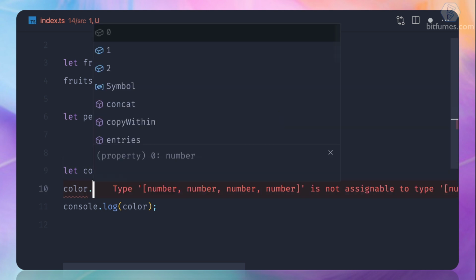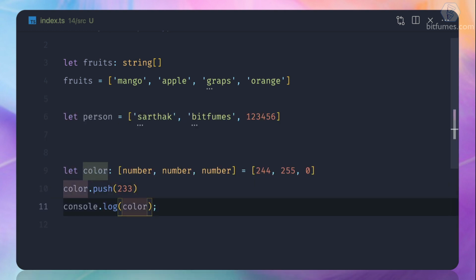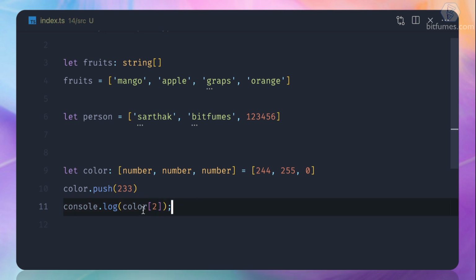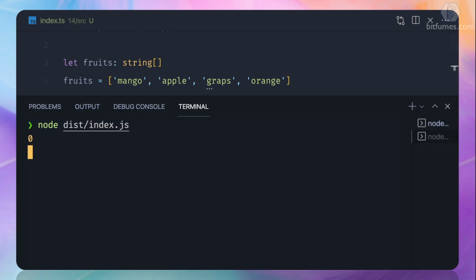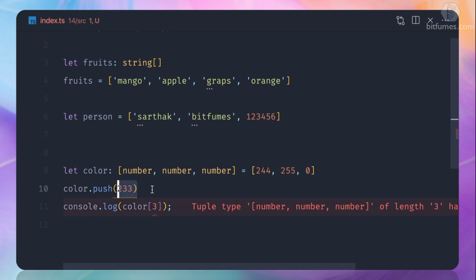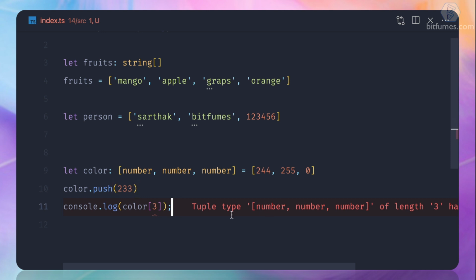Although there is a hack, you can use push to do the thing, but that's not a problem, because if you try to access the 4th one, which has the 3rd index, you will get an error. But we can get the 2nd index, because TypeScript knows that color has only 3 elements and the 2nd index is the last one, which is 0. Although you have added it somehow, you will not be able to access it. It's giving the value, but TypeScript is complaining. So that's the power of TypeScript.